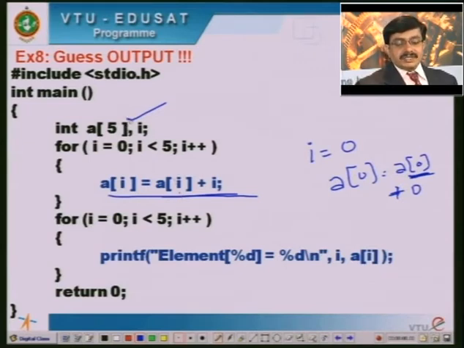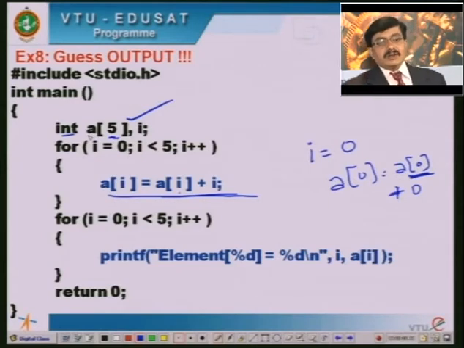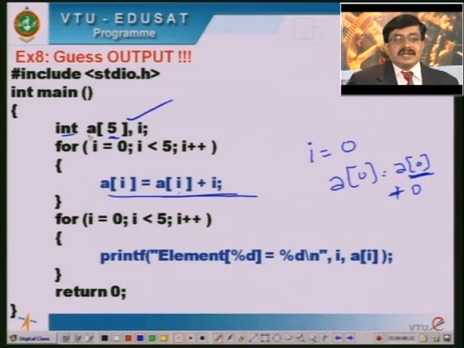I am declaring 5 integers, and each integer will take 2 bytes of memory. So 5 into 2, which is 10 bytes of memory, will be allocated for the array A, and when I try to access A of 0, some memory content will be there. That will be irrelevant to our programming. We call that data, which is irrelevant to our program, a garbage value or junk value. We cannot predict it.